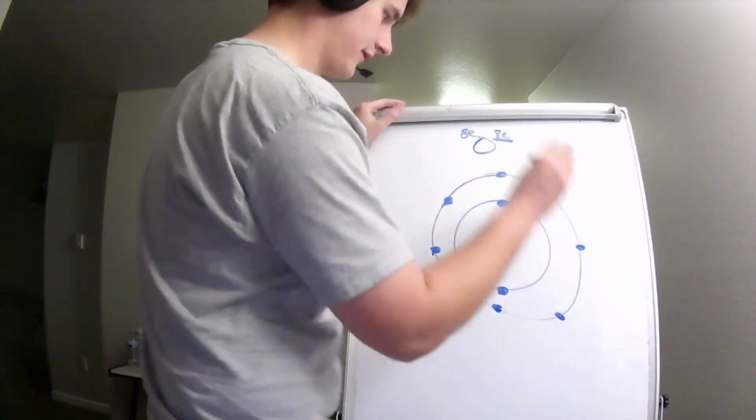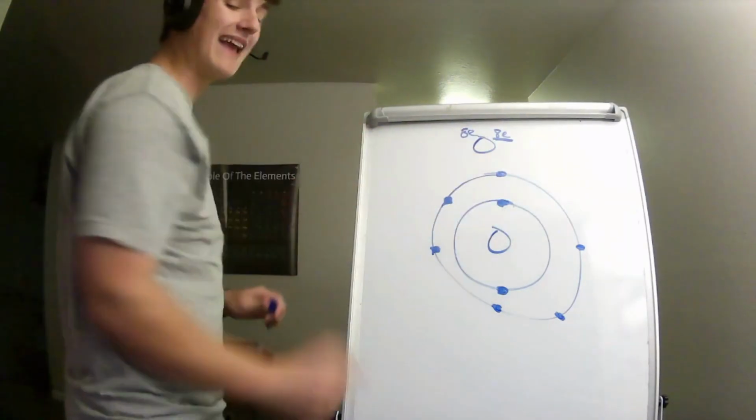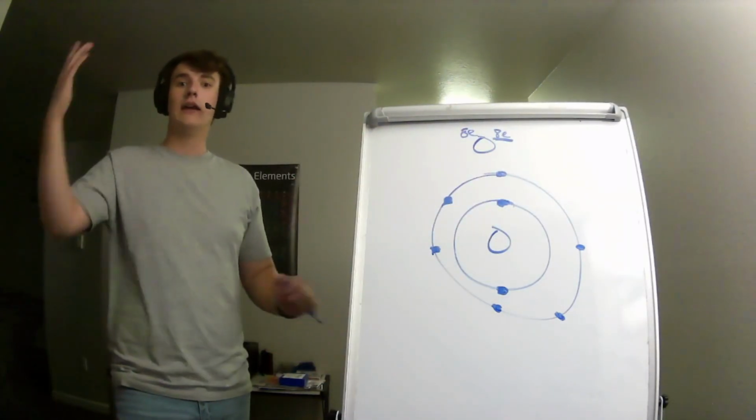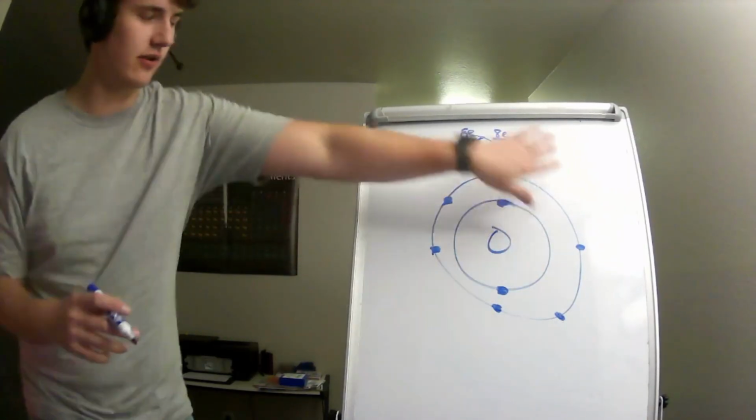1, 2, 3, 4, 5, 6. So there's 8 electrons total. 2 in the first shell, 6 in the second. It wants 8 in the second, as we've learned. Is oxygen happy? No.